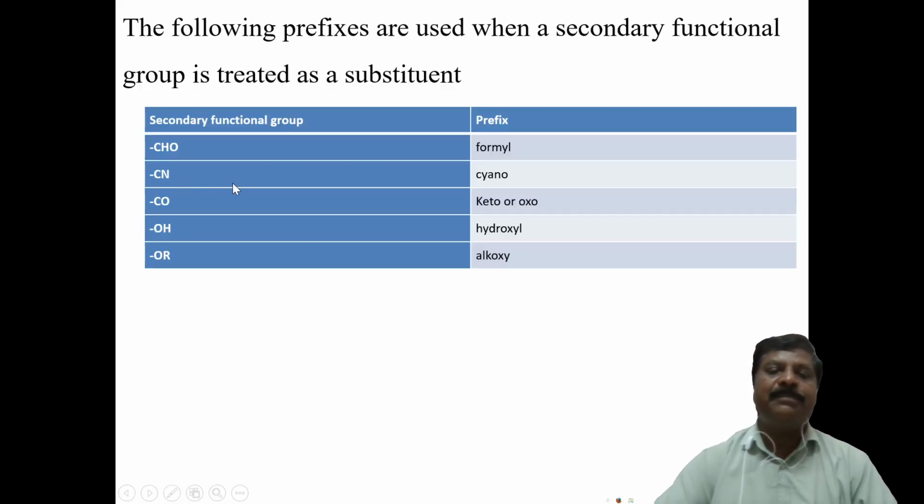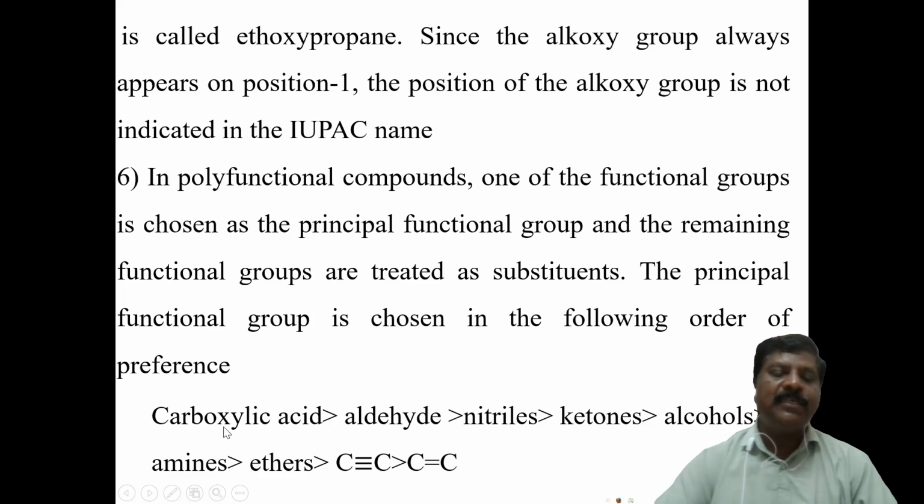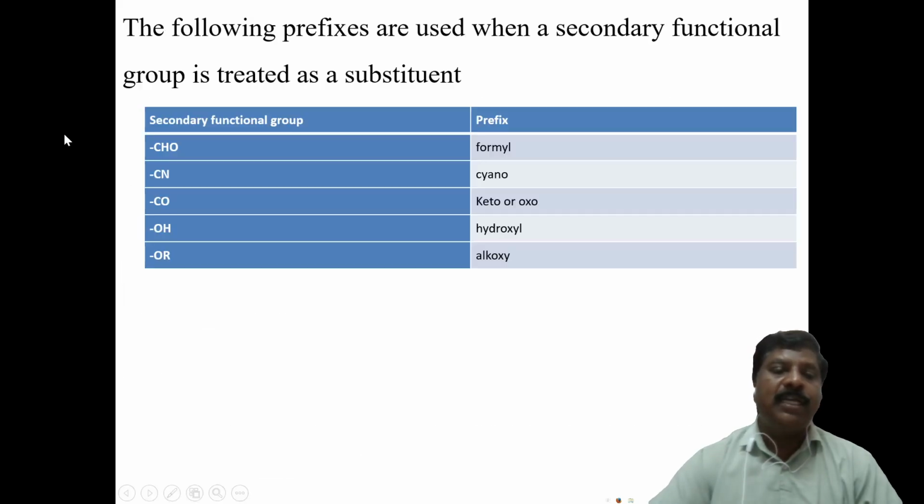For example, now prefixes. Suppose one compound has a carboxylic acid and an aldehyde group in the same compound. You have to give preference to the principal functional group, that is the carboxylic acid, so the -oic acid will be there, and the aldehyde group will act as a prefix. For the aldehyde group, the CHO group, you have to say formyl. And where CN is there, instead of nitrile, you have to say cyano.